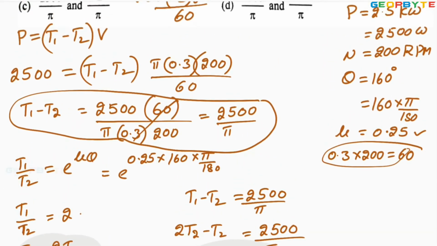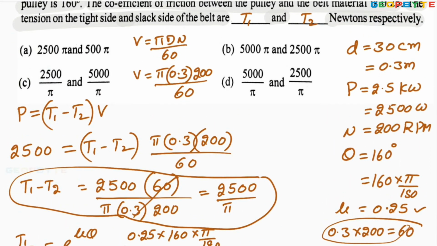Look at the options. Look at the last option. T1 is 5000 divided by pi and T2 is 2500 divided by pi. Therefore answer D is absolutely correct. I hope you got my point. Let us go for another problem.